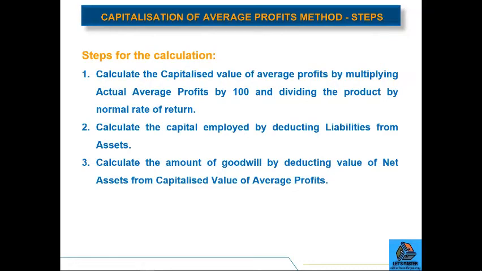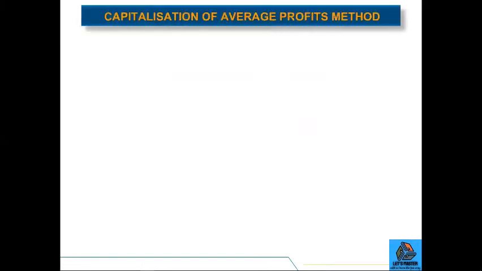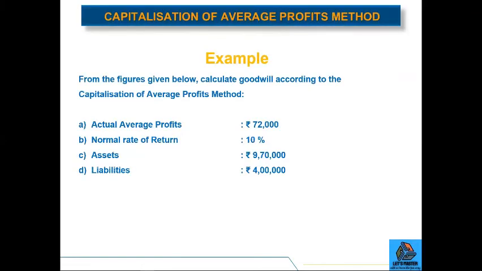Calculate the capital employed by deducting the liabilities from assets. And finally, calculate the amount of goodwill by deducting value of net assets from capitalized value of average profits. Let's look at an example. From the following figures given below, calculate goodwill according to the capitalization of average profit method.